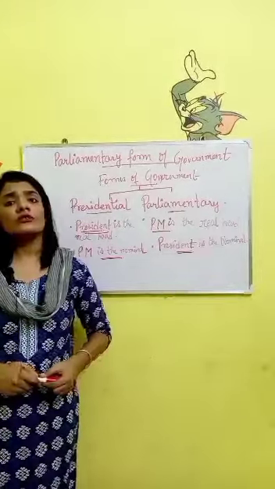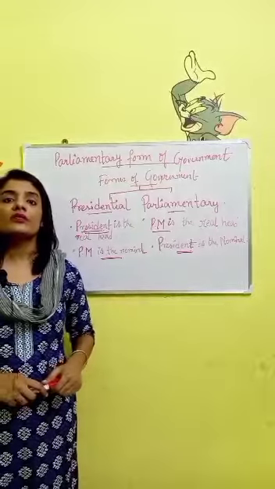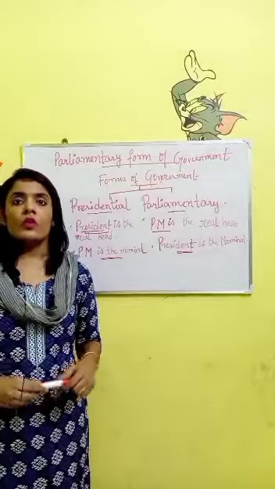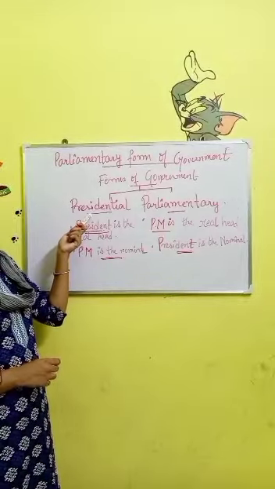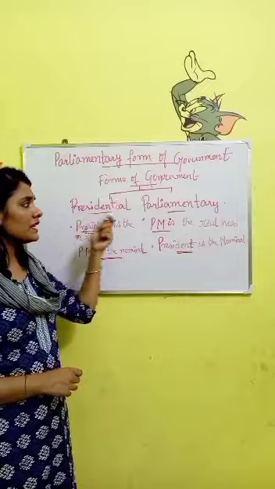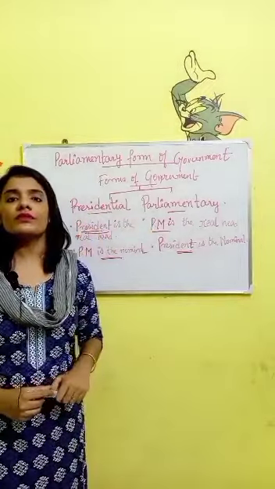Today we are going to start with the second chapter of civics, that is parliamentary form of government. Now before moving on to the chapter, I want to give you an idea about the different forms of government. What are the different forms of government? There are usually two forms of government. One is the presidential form of government, the other is parliamentary form of government.